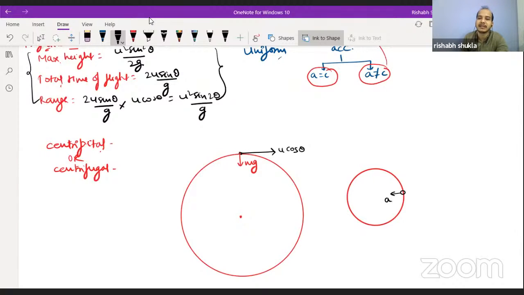This is a_c. Now, in order to have this a_c, you must have some force acting towards the center, always. This is the Newton's law approach: if a body has acceleration in a particular direction, then in that direction it should also have some force.